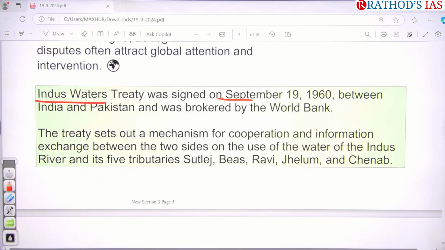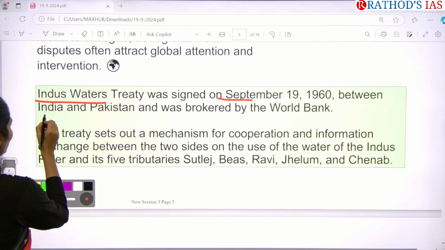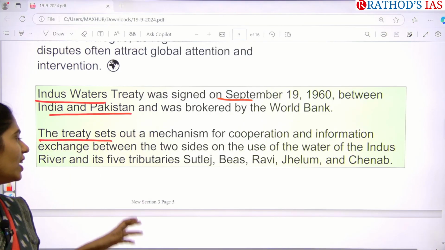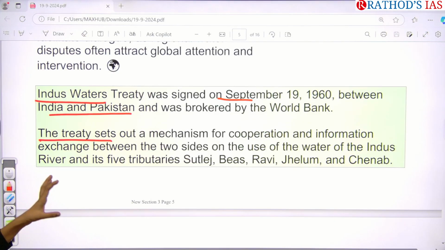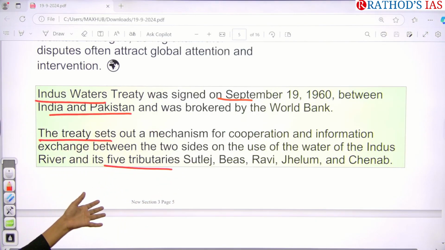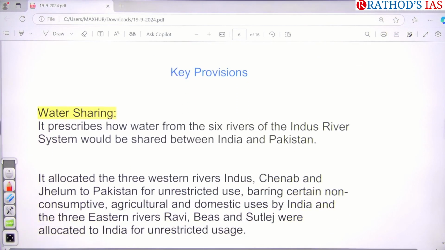From our historical significance, this agreement between India and Pakistan was brokered by the World Bank. The World Bank took responsibility for finalizing this agreement. This treaty focuses on a mechanism for cooperation and information exchange between the two sides, India and Pakistan, regarding the use of the Indus River and its 5 tributaries. So which are those tributaries? Satluj, Beas, Ravi, Jhelum and Chenab. You have to know on which rivers India has power.